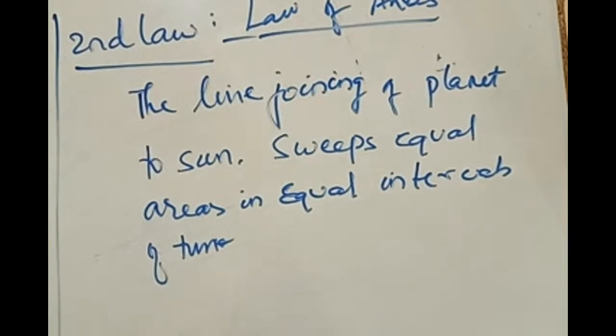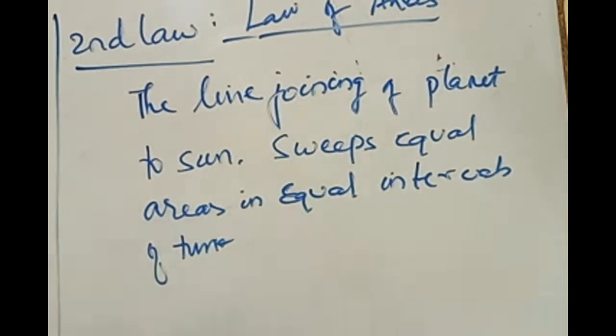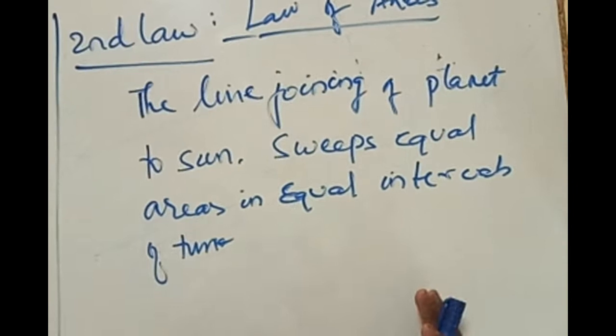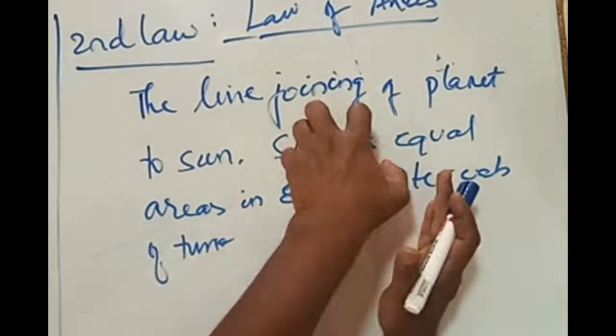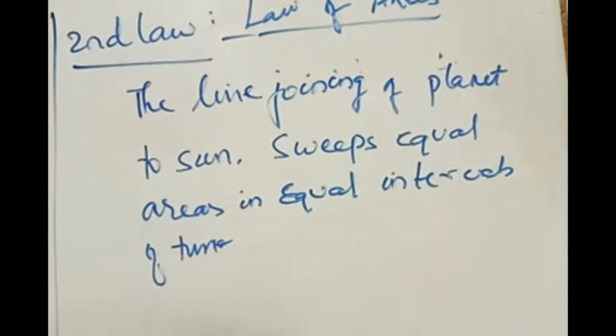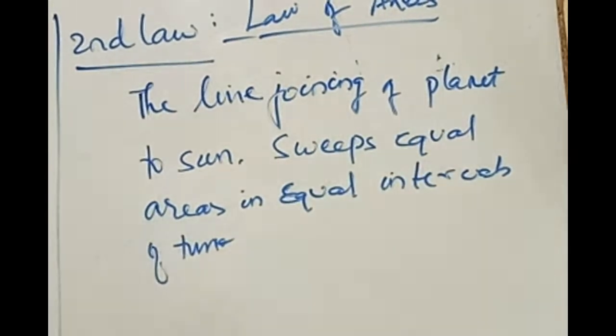Law of areas. What do you mean by sweeping equal areas? During some time, it covers some area. During the same time, anywhere throughout the elliptical path you take, for the given time, it covers the same area.